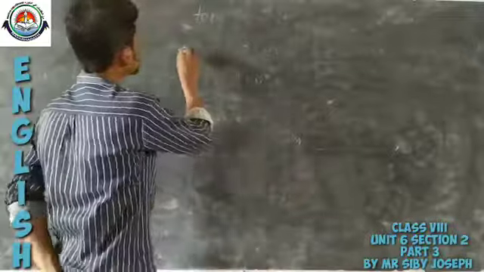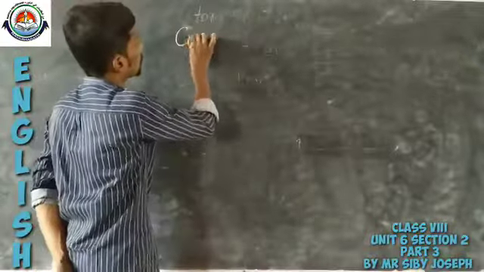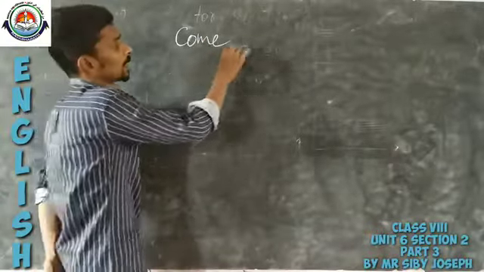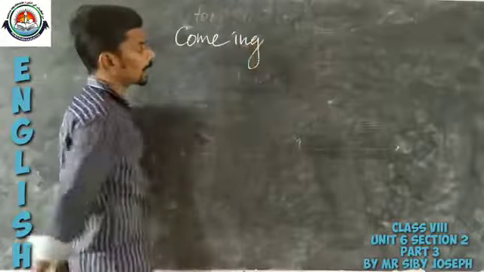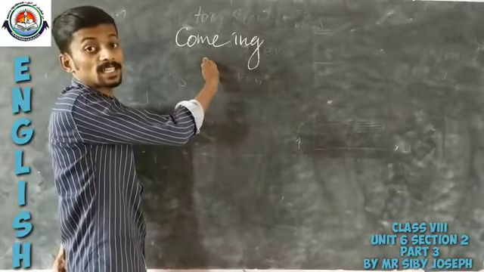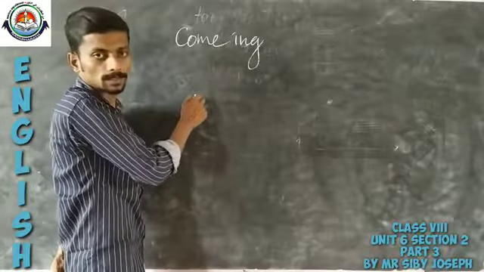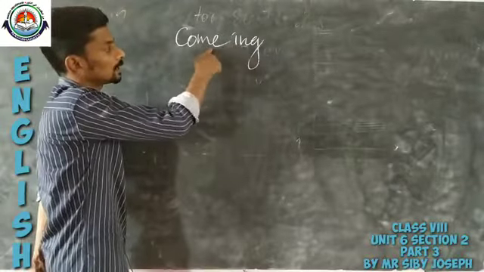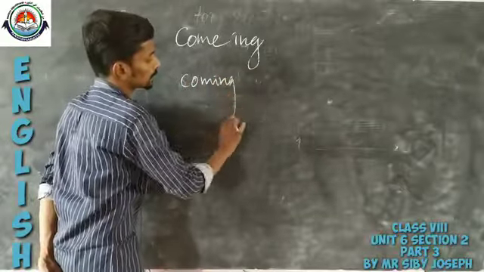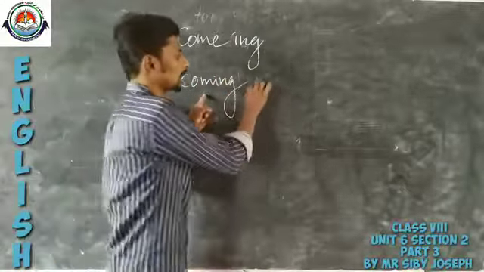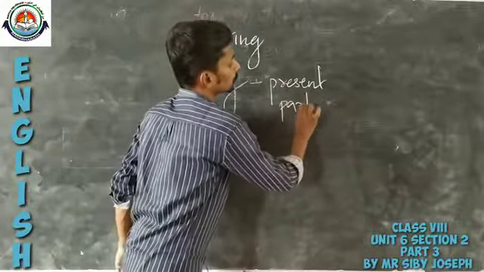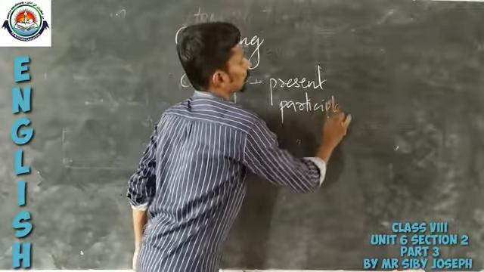For example, look at the verb come. By adding ing, we can form the present participle of this verb. When we add ing to the root verb come, we get the word coming, and this coming is the present participle form.